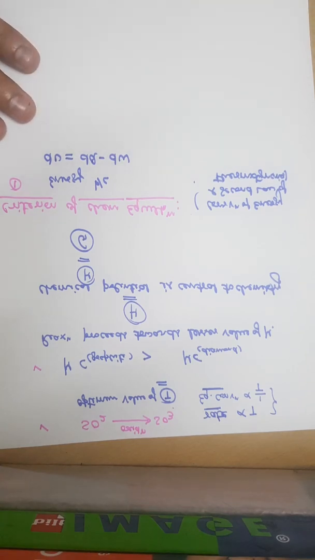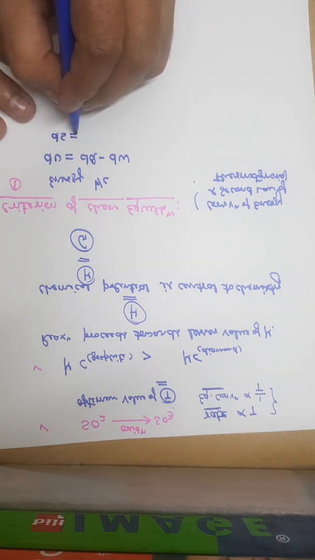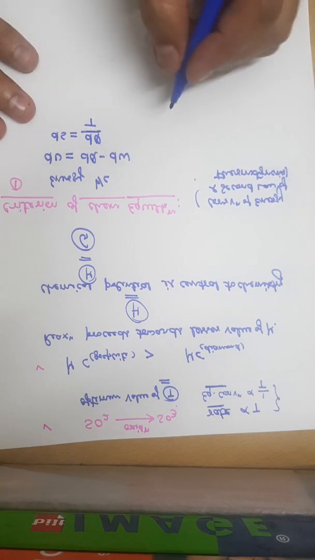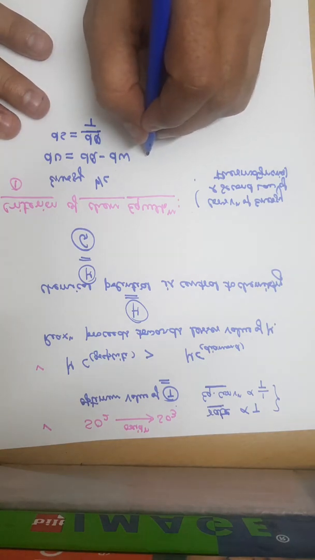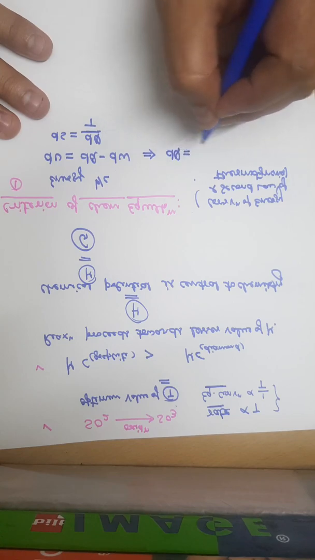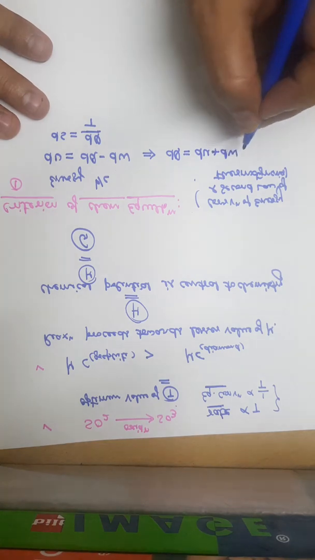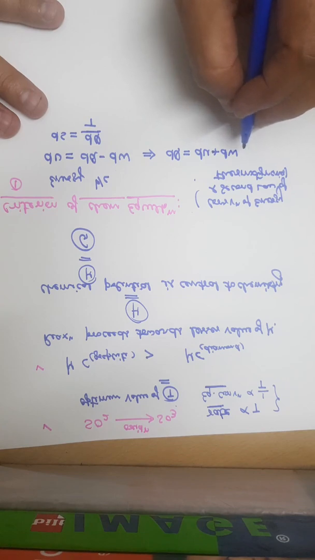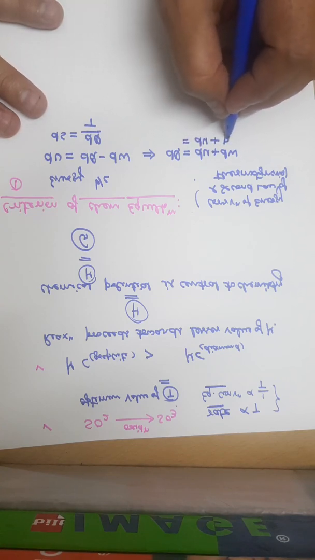We also know from the second law, the definition of entropy, dS is dQ upon T. From here, by rearranging, dQ equals dU plus dW. Now, considering the pressure volume work, this is dU plus PdV.